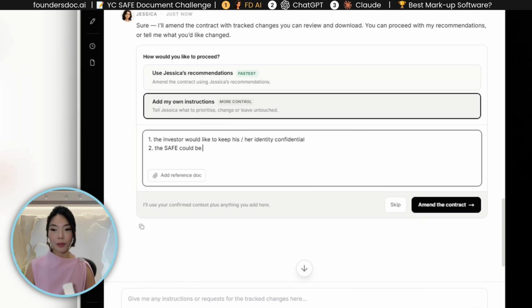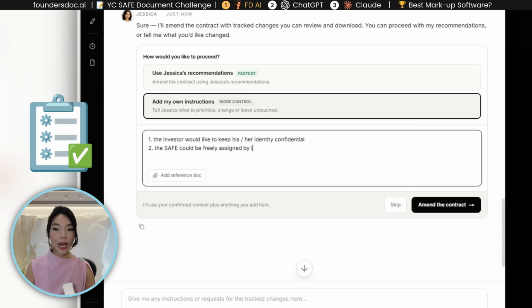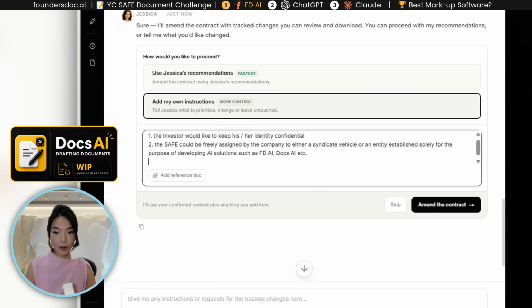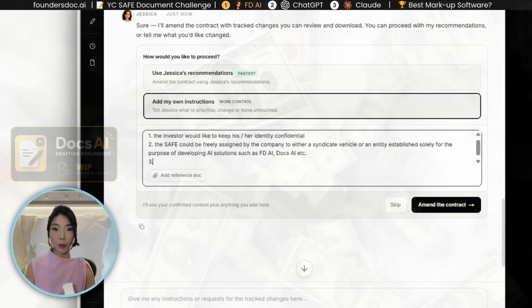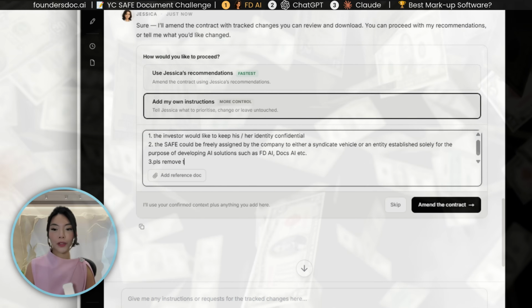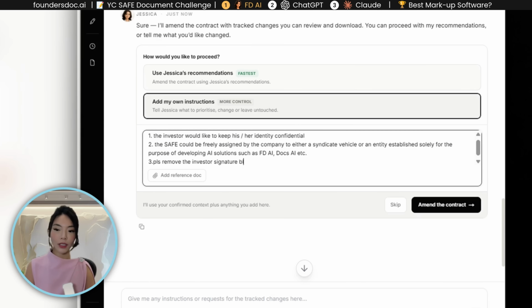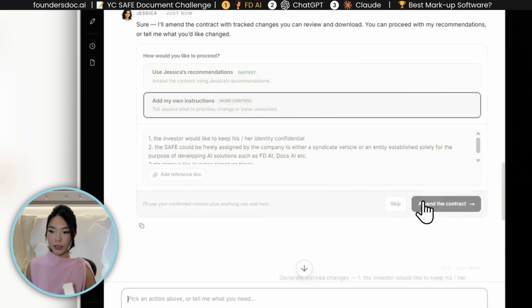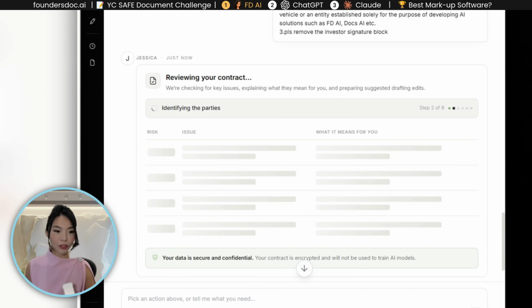The SAFE should be freely assigned by the company to either a syndicate vehicle or an entity established solely for the purpose of developing AI solutions such as FBAI, DocsAI, etc. And third, because the investor has already wired, please remove the investor's signature block. I don't see the necessity of it getting signed, and I don't think the investor wants to get into the nitty-gritty details of signing the document.